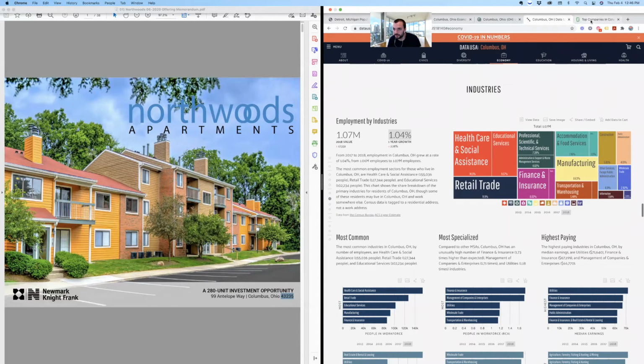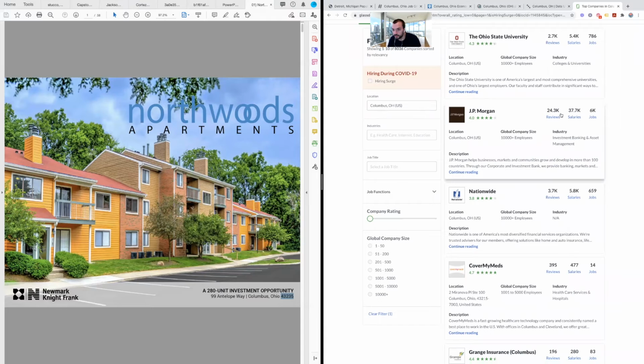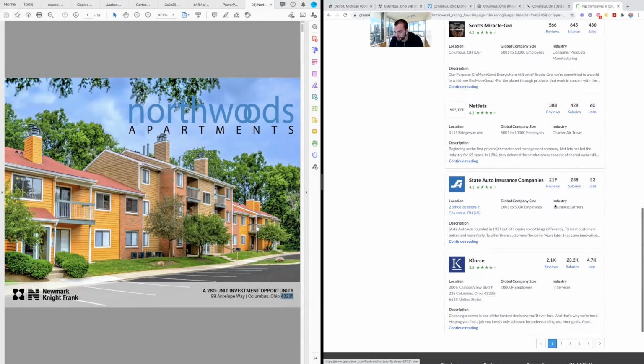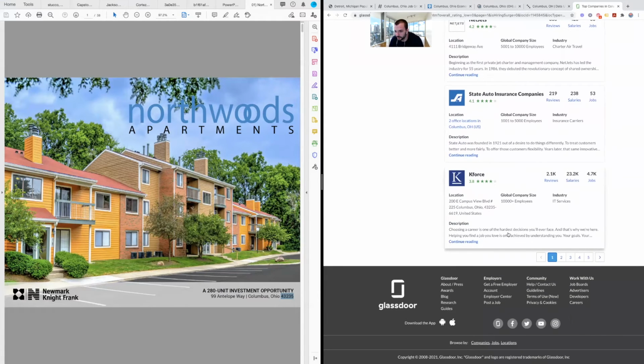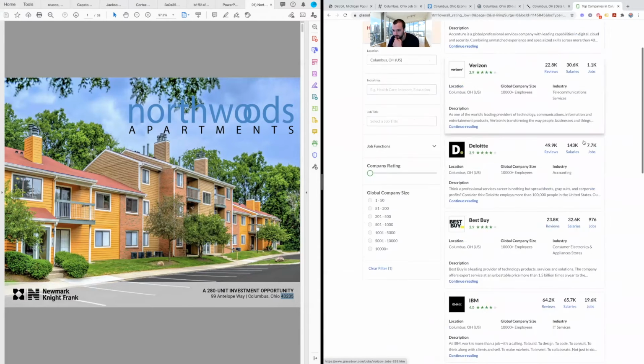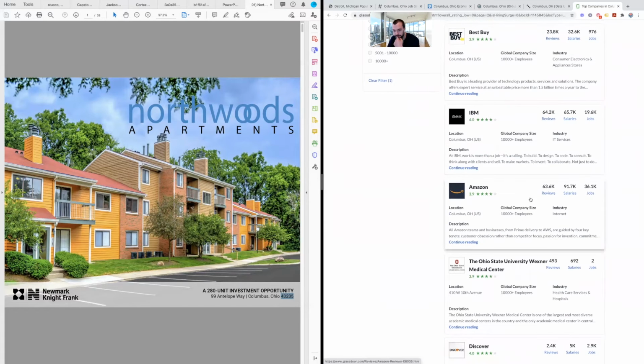Another good thing you can do is go to Glassdoor just by Googling top companies in Columbus, Ohio, and it should bring up this. You can see what type of jobs are there, right? So JP Morgan, 6,000 jobs, Ohio Health, 1.1 thousand jobs, K Force, which is helping, I guess, IT services, 4.7K. So you can kind of just go through some of these pages and see Deloitte, big company, 7.7K, IBM, almost 20,000 employees there, Amazon.